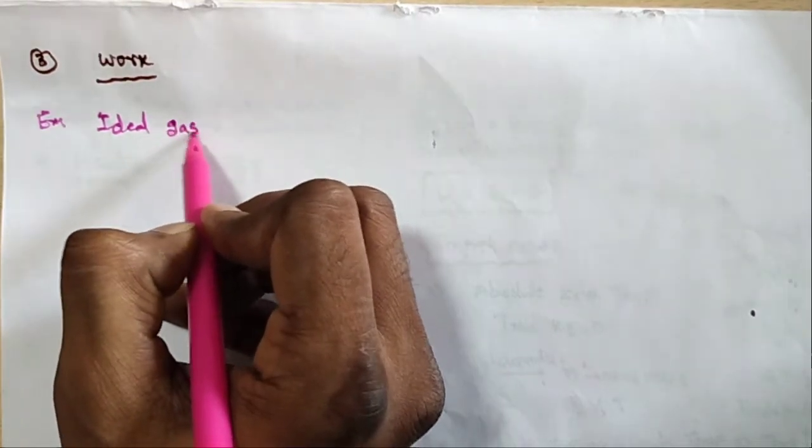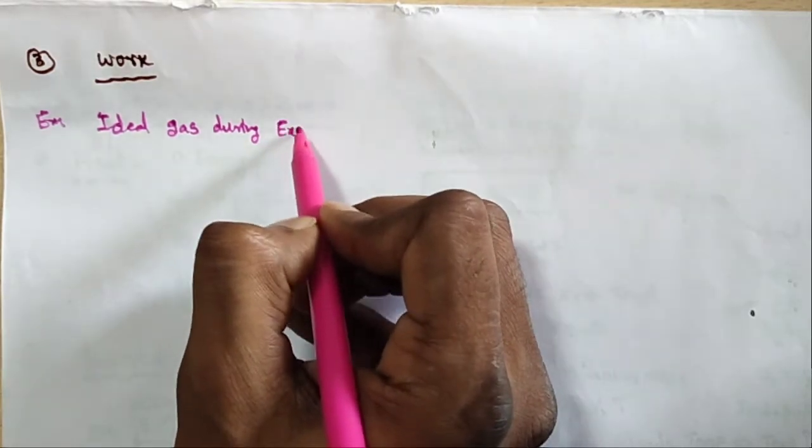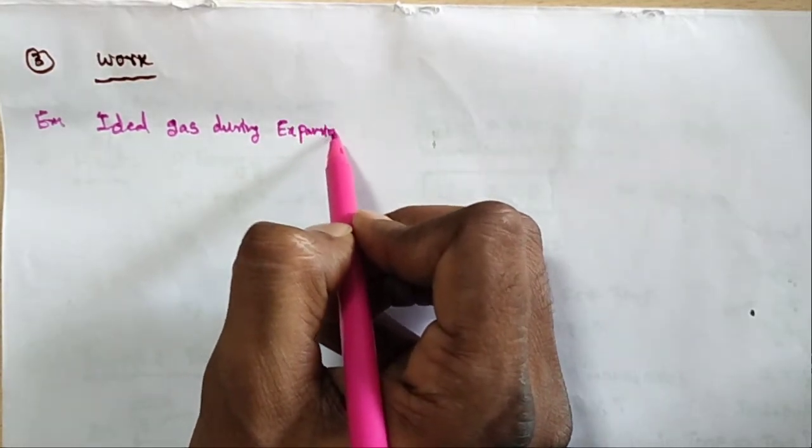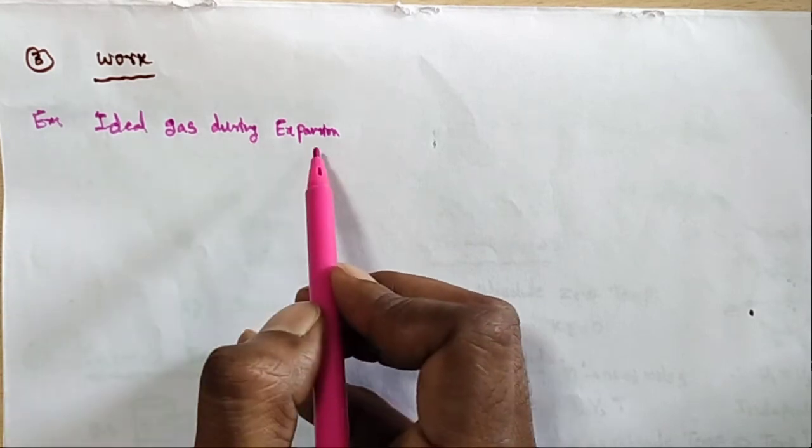Next, the third one, work. Here I am taking one example of work: the work done by an ideal gas during expansion or contraction. So here we can calculate the work done by the ideal gas during expansion.